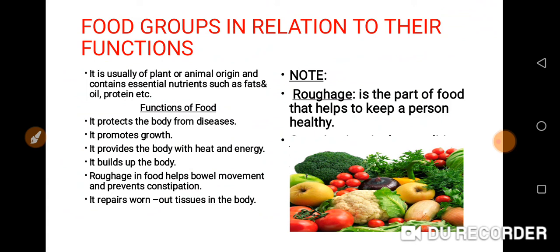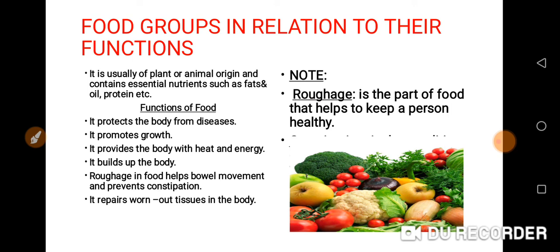So all these foods that we are eating, we have some that are from plant origin and some that are from animal origin. From plant origin, we are talking about beans, maize, plantain, fruits. From animal origin, we are talking about meat, chicken.